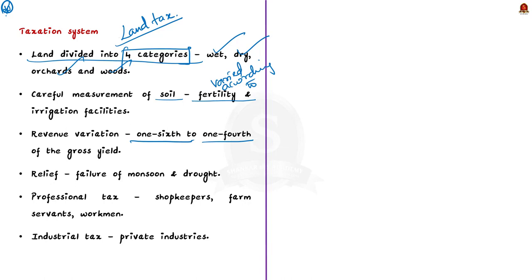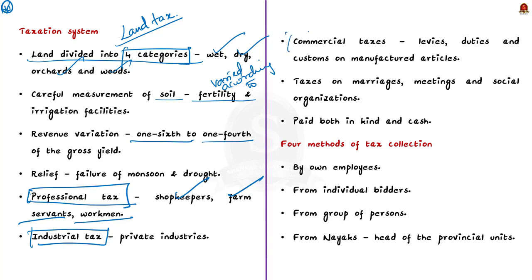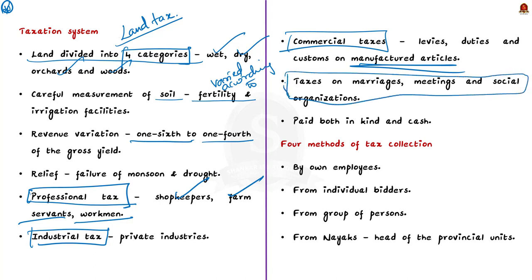Now talking about the professional tax, see, it was levied on shopkeepers, farm servants, workmen, etc. Then the industrial tax was imposed on private industries. Commercial tax such as levies, duties, and customs were also imposed on manufactured articles. Even the tax was also realized on marriages, meetings, and social organizations. Tax were paid both in cash and kind. Here the term kind refers to goods or services.